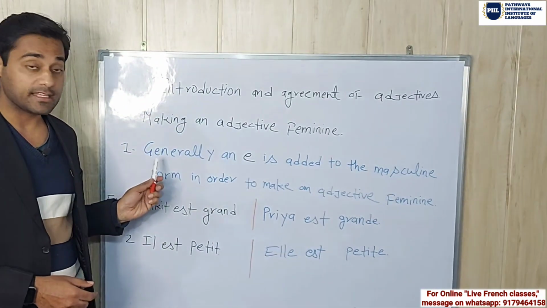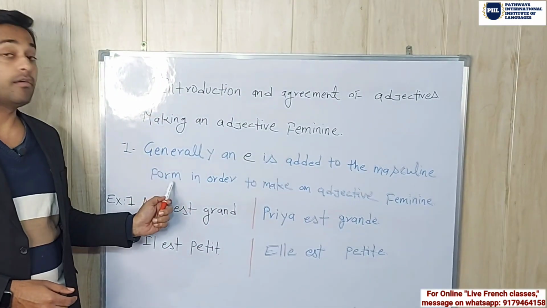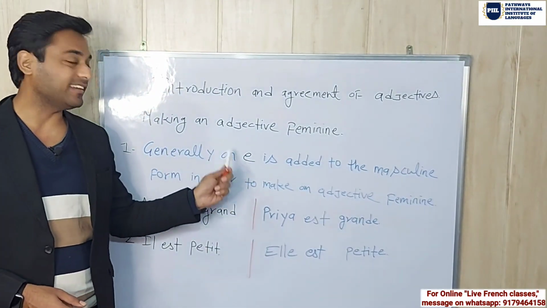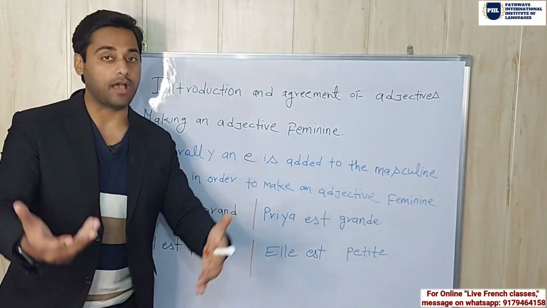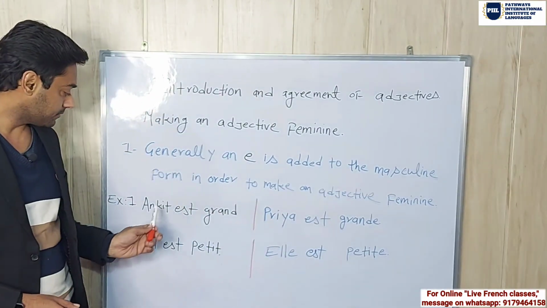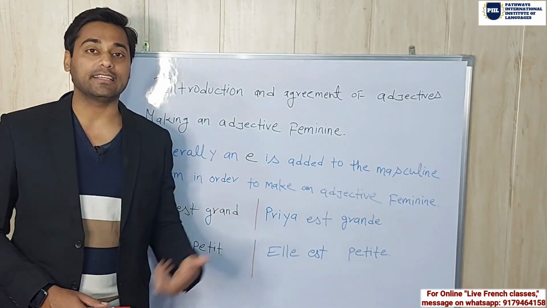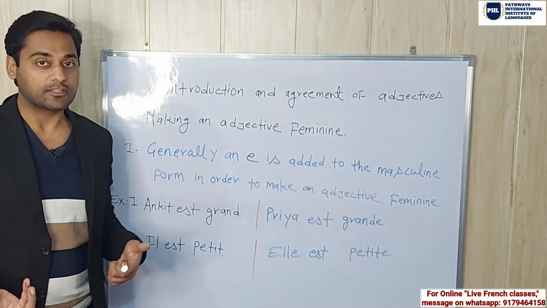So the number one rule is, generally an E is added to the masculine form in order to make an adjective feminine. For example, Ankit est grand. That means Ankit is tall. So Ankit, that is me, I am masculine, male.